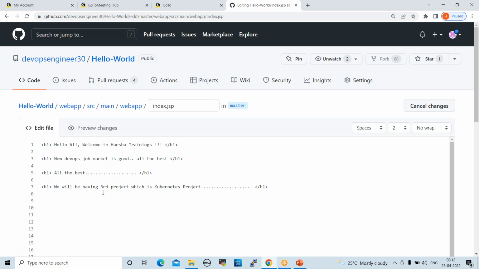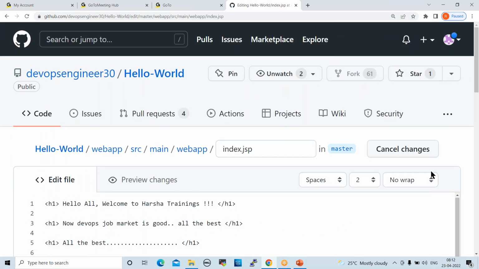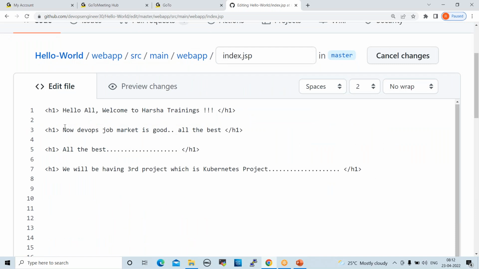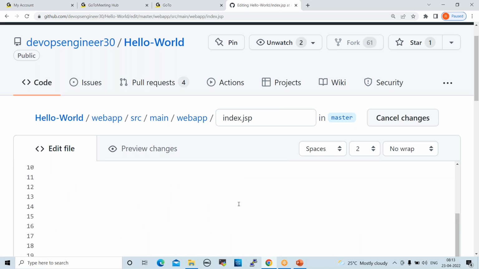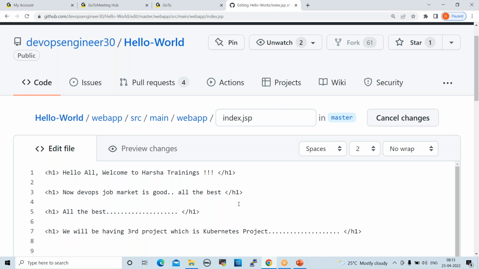This is a very simple Java code. This code will be deployed on the production server, on the Tomcat server. Whatever code is available on GitHub, we can deploy on production. So this is the code which I prepared.